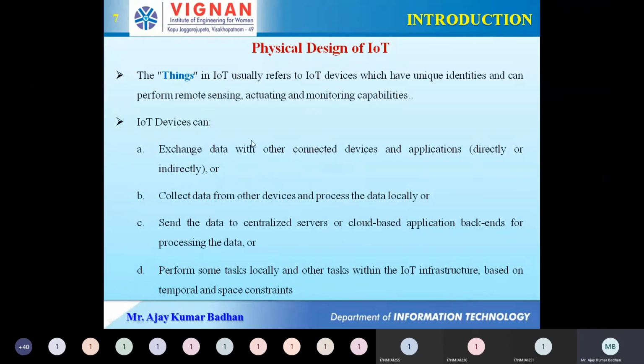So whatever data is gathered by these machines needs to be transmitted to the servers. Now they perform some tasks locally and other tasks within the IoT infrastructure. So obviously, once you are able to gather the information related to temperature and so on, you can use that information for your different applications. Whatever application is being created, wherever it is required, we can automatically store and process that information.